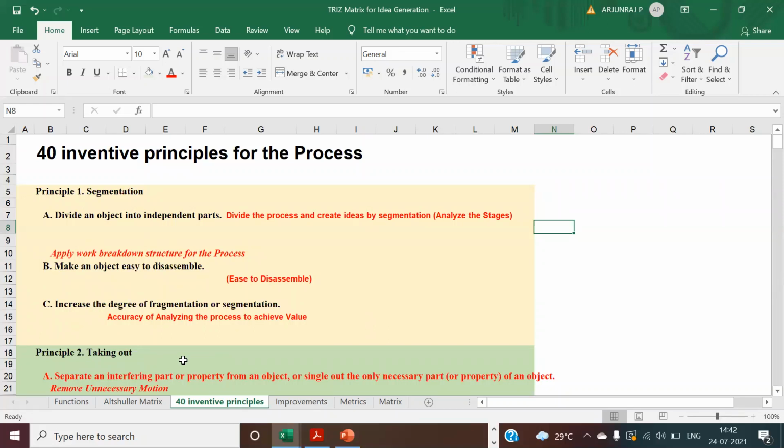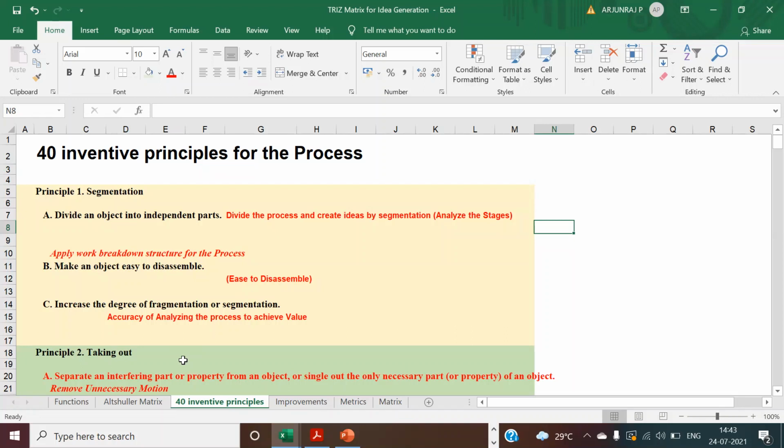He is a Soviet engineer, Altshuller, and he is also a good writer. He is known for the notable creation of TRIZ, which is the theory of inventive problem solving. He is basically from Russia, and he founded this matrix.